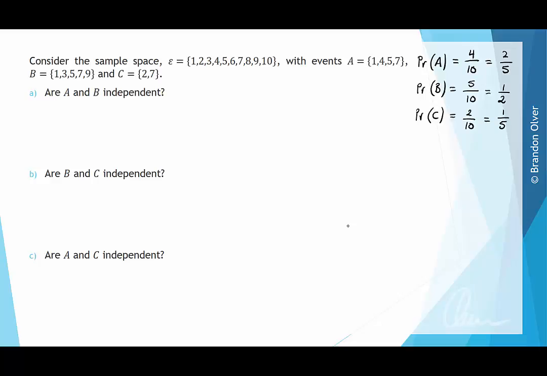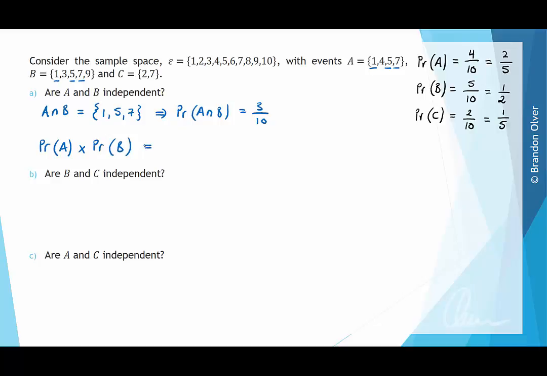Next, we need to look at the intersection between these events. A intersecting B is equal to the set of, and we can see that 1 is common to A and B, 5 is common to A and B, and 7 is common to A and B. So we have 1, 5, and 7, and that means that the probability of A intersecting B is 3 events out of 10. Now that we've got that, we just check to see if the probability of event A times the probability of event B is equal to that.